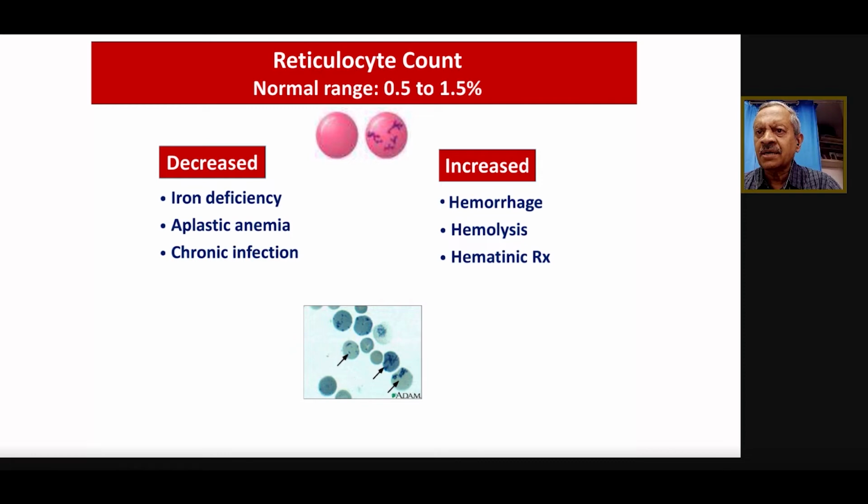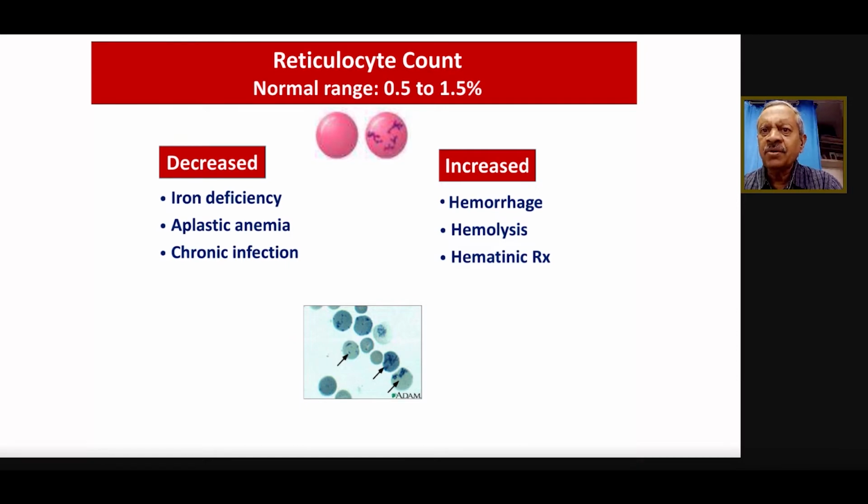See, in a peripheral smear, when they are in peripheral blood, they don't have the nucleus. But reticulocytes contain a large quantity of RNA and DNA, and they need to be stained with specific stains, right? Supravital stains or brilliant cresyl blue stain. Then we can get the reticular pattern. That's why they are called reticulocytes.